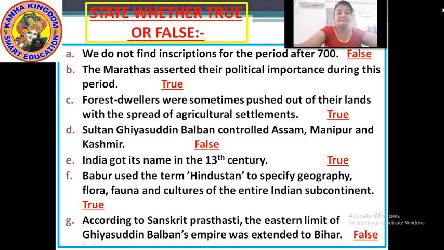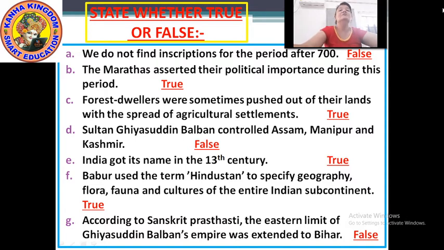Next, forest dwellers were sometimes pushed out of their lands with the spread of agricultural settlements. Yes, sometimes the forest dwellers, because of the need of the land, were pushed out of their lands. Their lands were taken away. So that's also true.